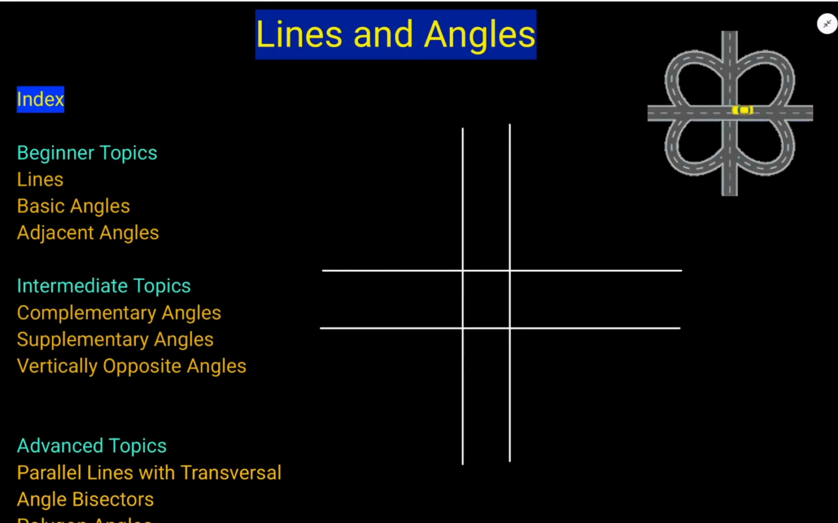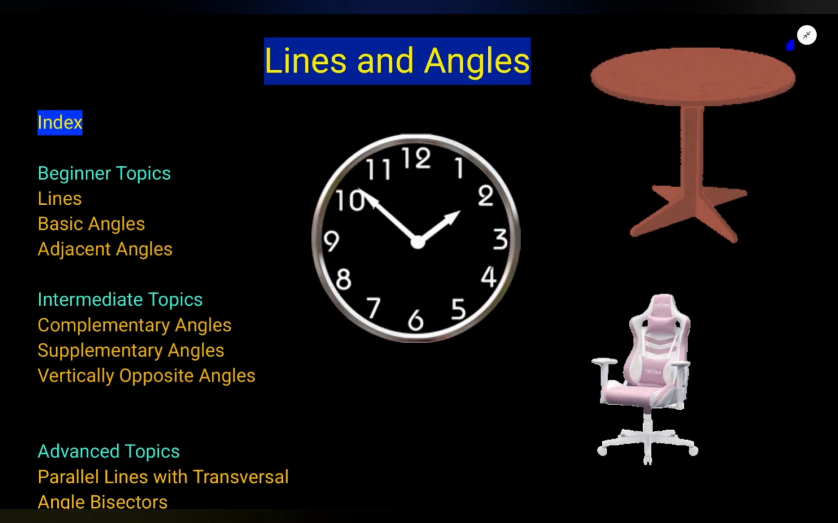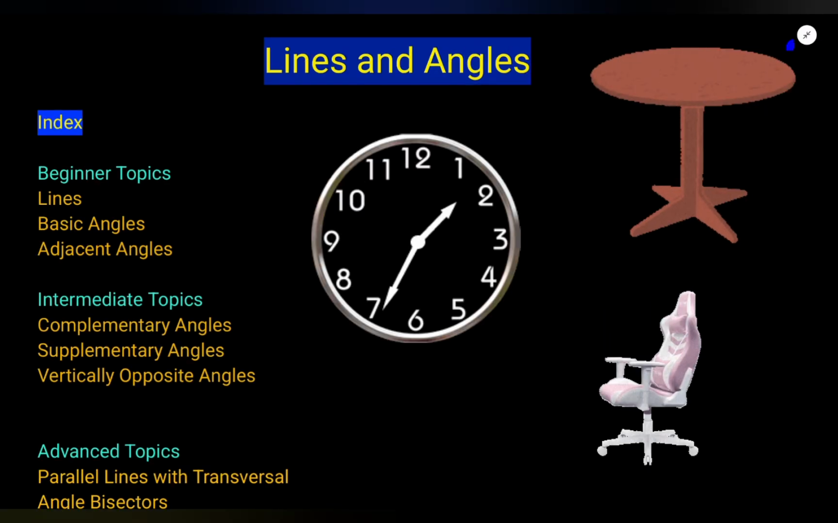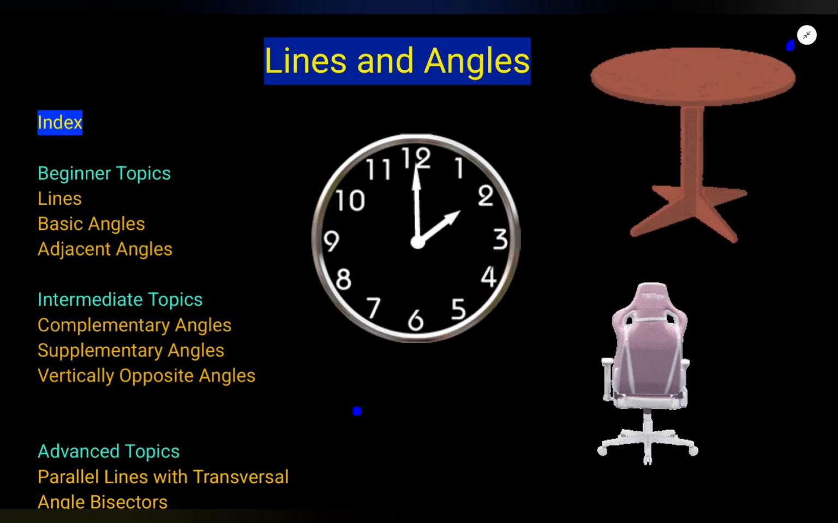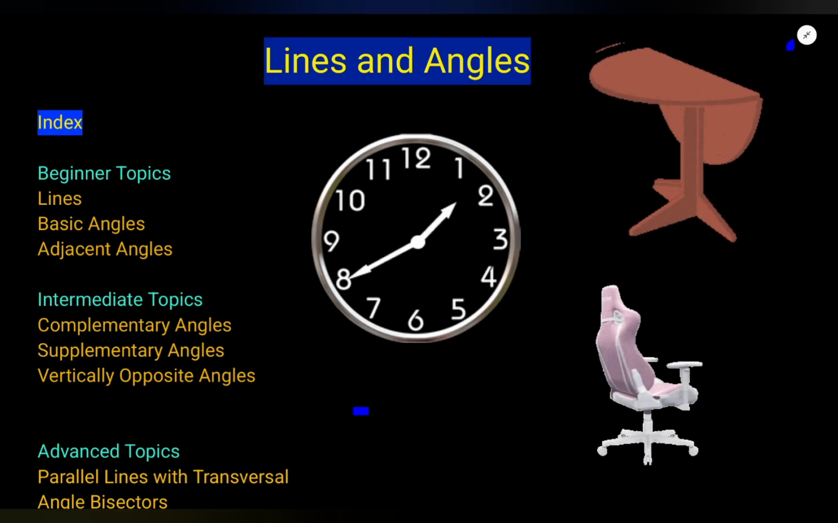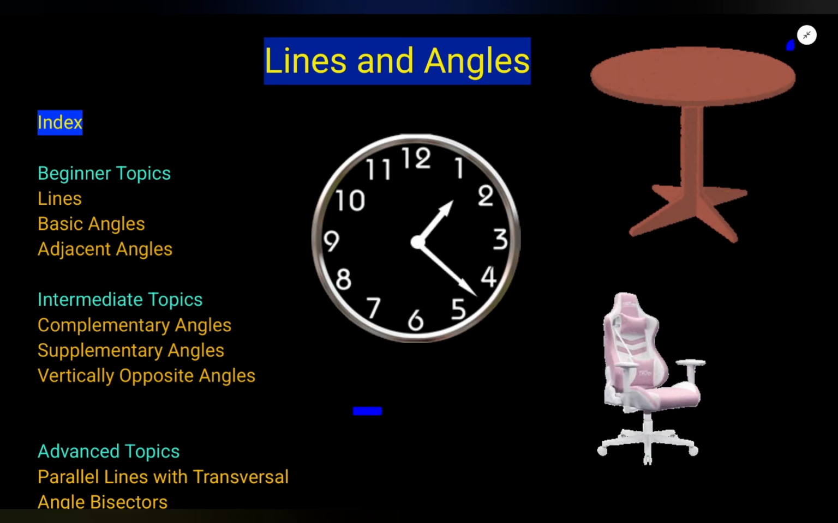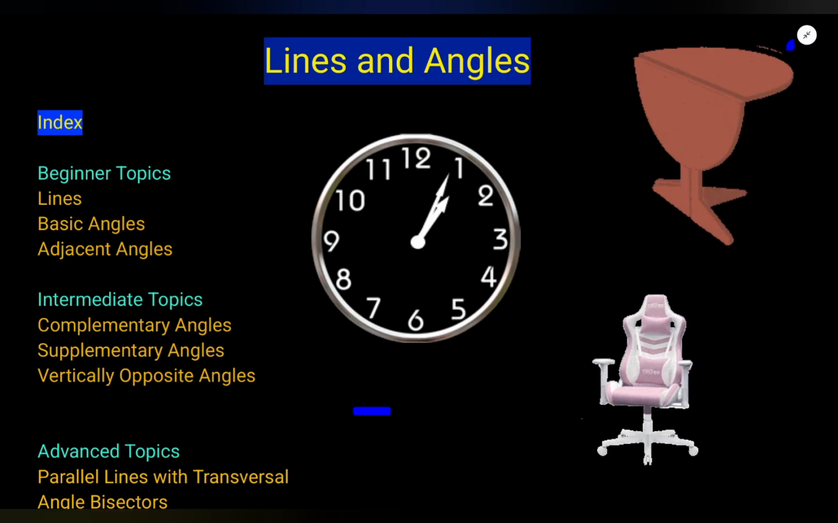Have you ever stood at a road crossing like this? What do you see here? You see lines, you see angles, you see corners. Around us, we see many objects. Whatever is around us consists of some lines or angles or corners or turns. What do we call these things?